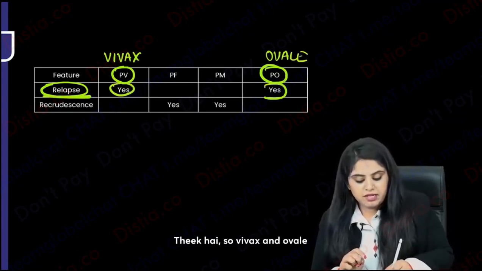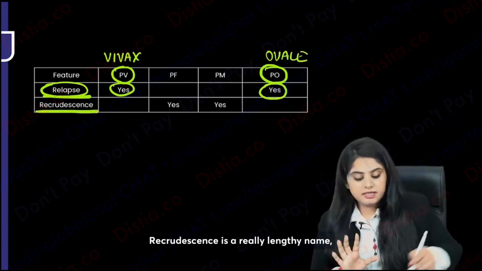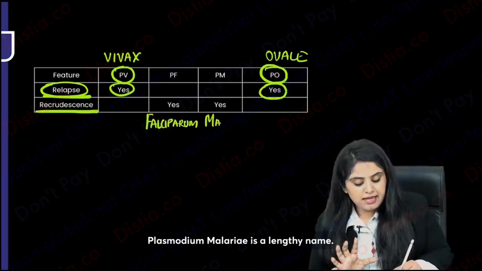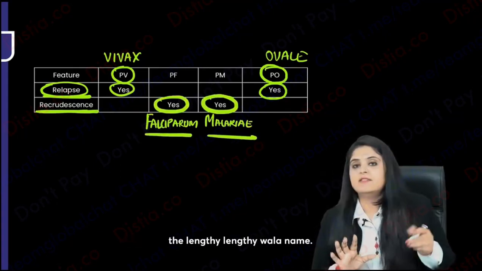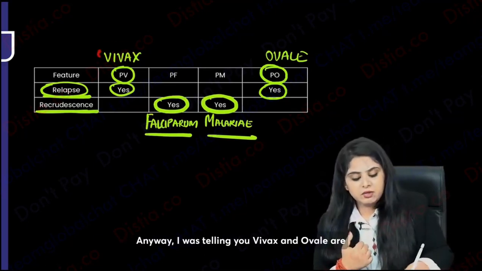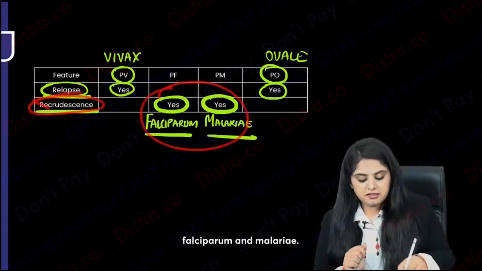So vivax and ovale are going to show you relapse. Recrudescence is a really lengthy name. So Plasmodium falciparum is a lengthy name. Plasmodium malariae is a lengthy name. So recrudescence is going to be present in the lengthy names. Memorized? Relapse is present in vivax and ovale. Anyway, I was telling you vivax and ovale are brothers for lifetime, and recrudescence is seen in falciparum and malariae.